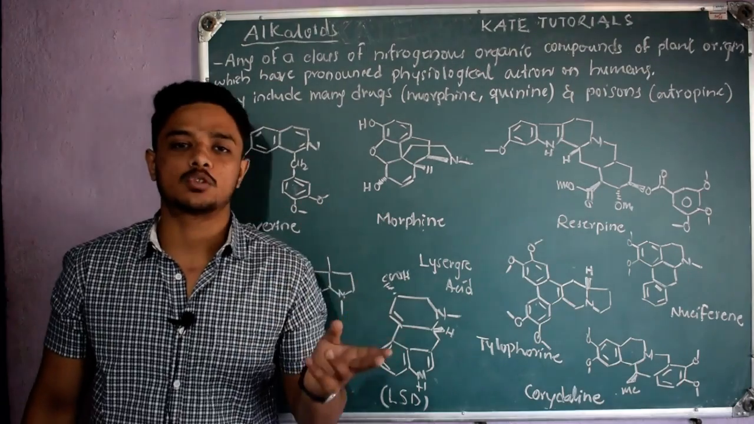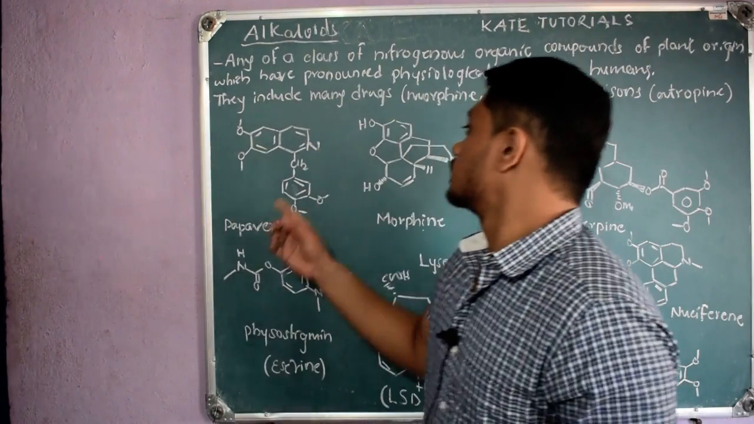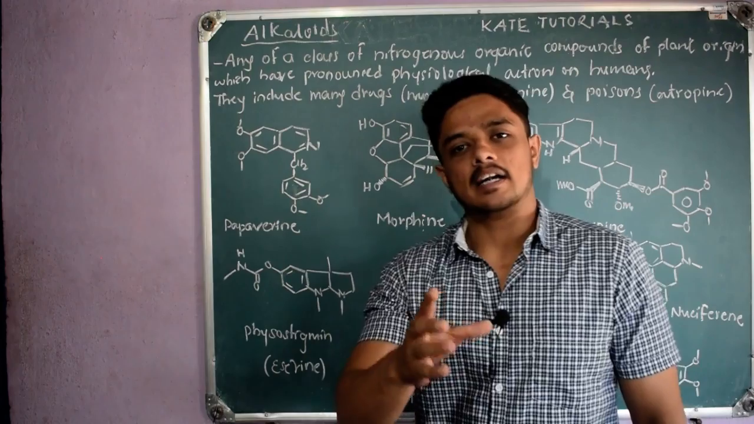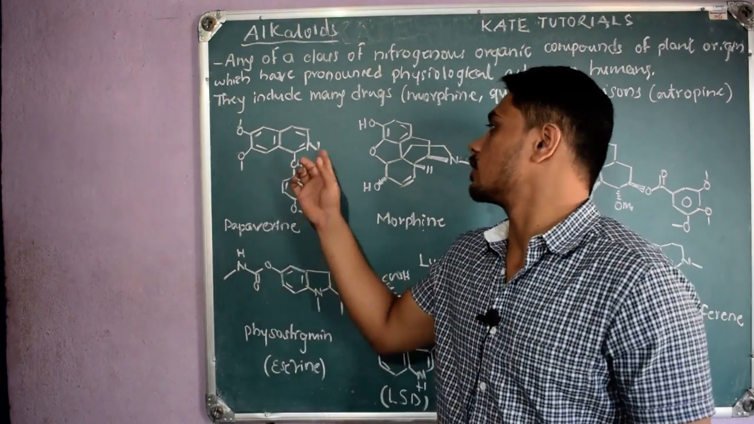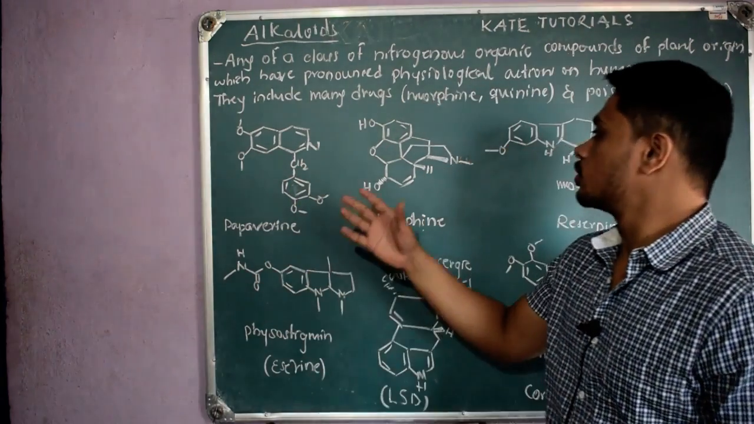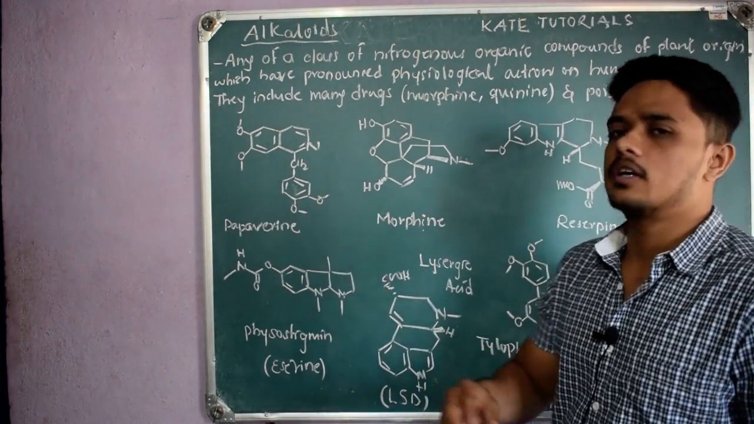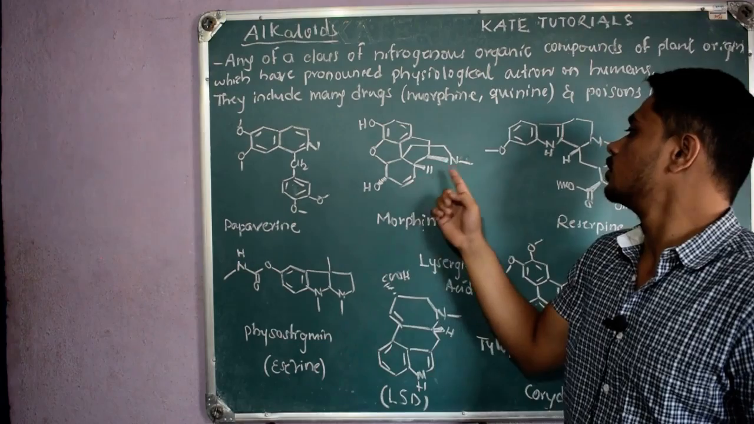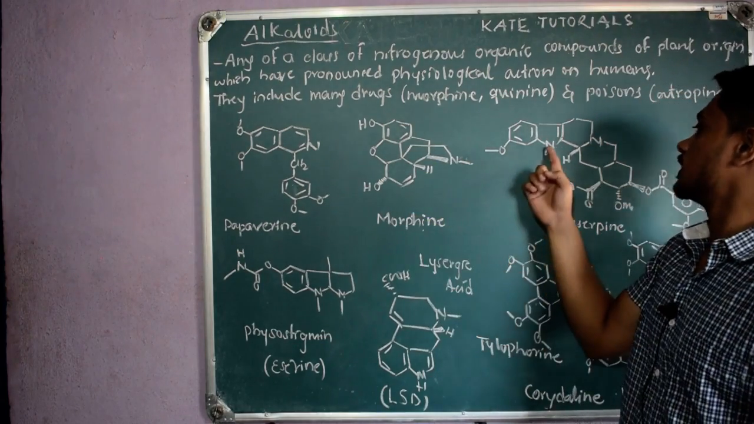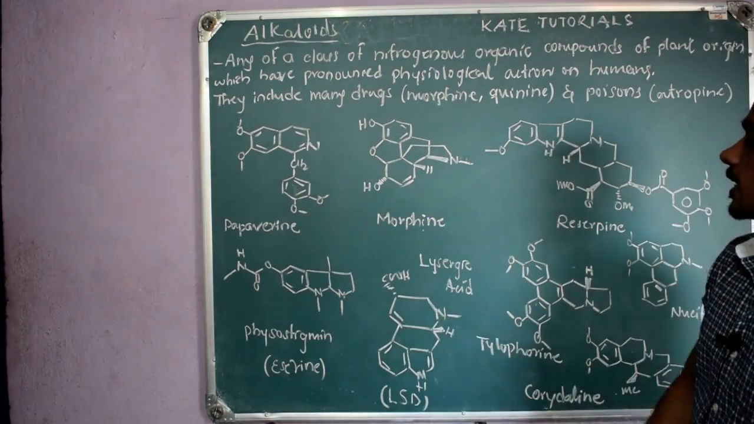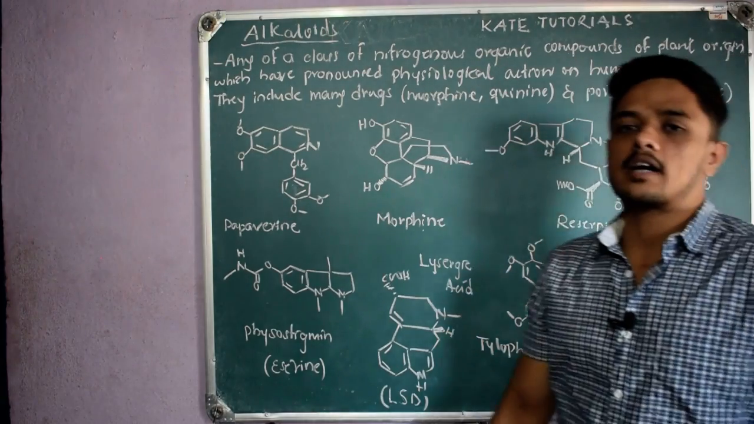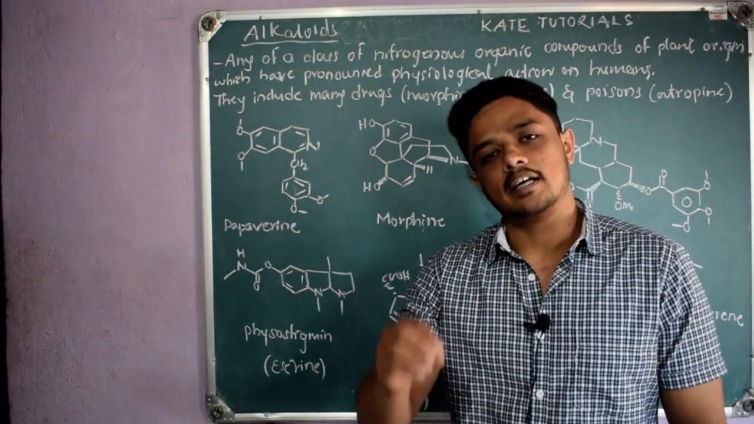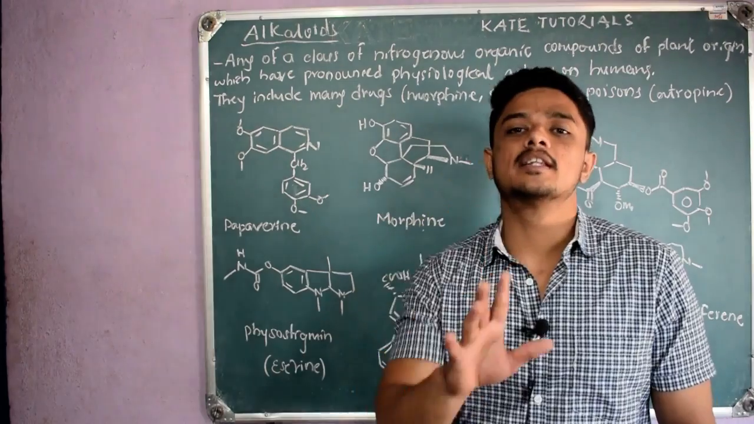Initially scientists thought that plants contain alkaloids and all alkaloids contain nitrogen. They studied a few alkaloids and in every case they saw that the nitrogen was in the ring, as I have shown here. Here also nitrogen is in the ring, and here also. So they concluded that alkaloids contain nitrogen and all the nitrogen will be within the ring only.